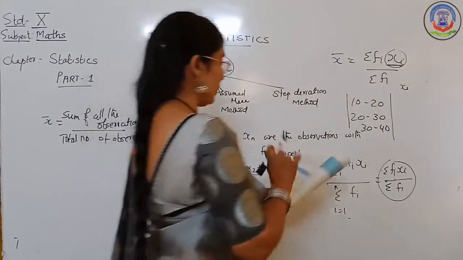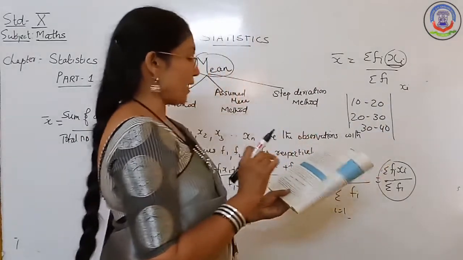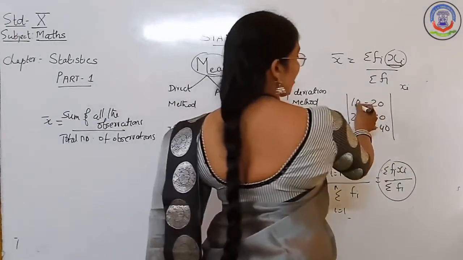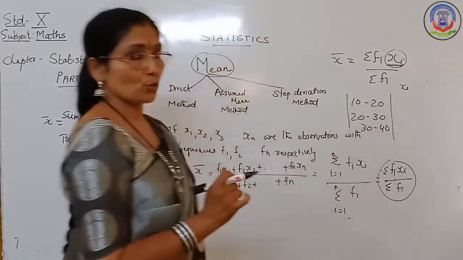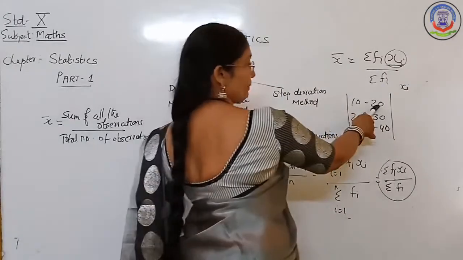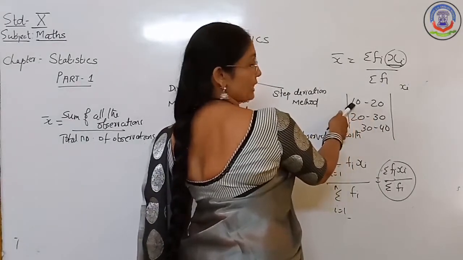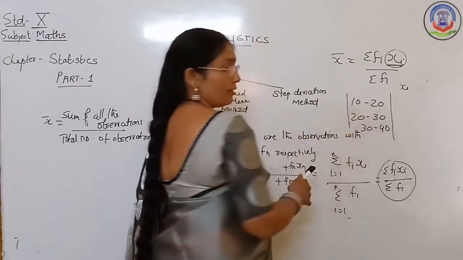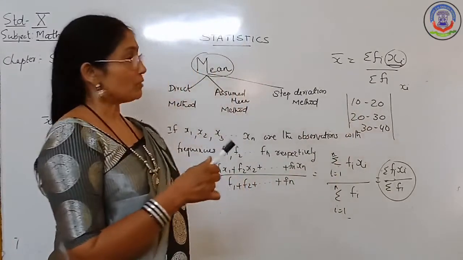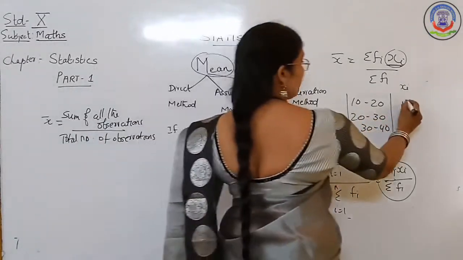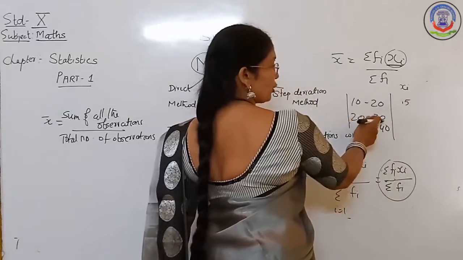How to find out the class mark? Class mark is equal to upper class limit plus lower class limit divided by 2. Here you know which is the upper class limit, 20, and which is the lower class limit, 10. So 20 plus 10 divided by 2. That means what will be the answer for this exercise? It will be 15.